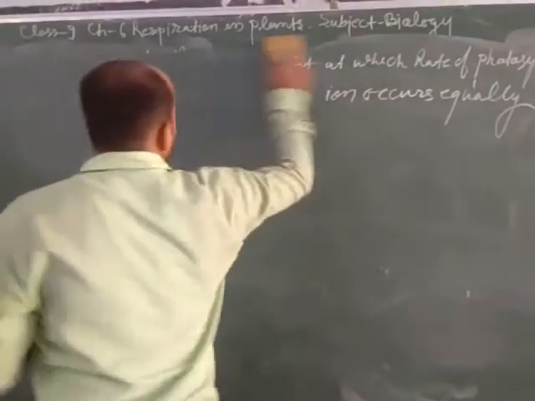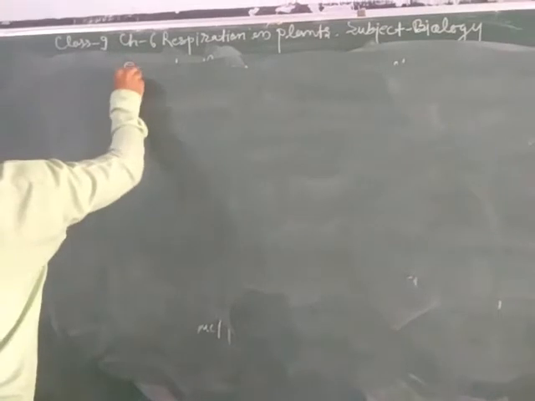Now dear students, we will discuss the experiment on respiration. We know that there are two different types of respiration, aerobic respiration and anaerobic respiration.